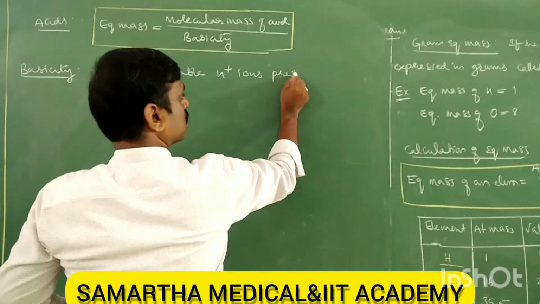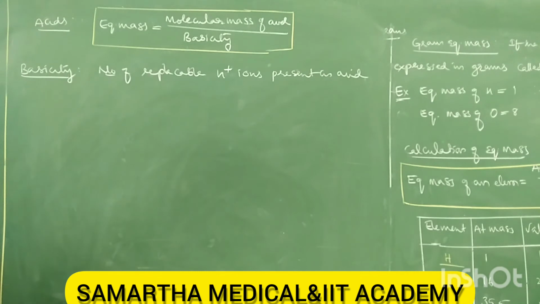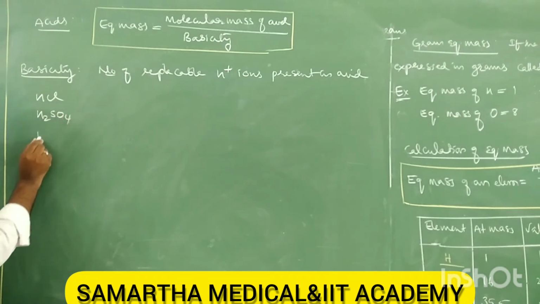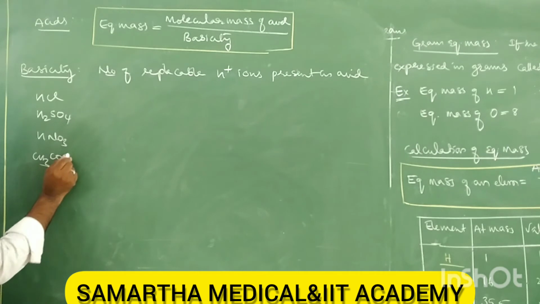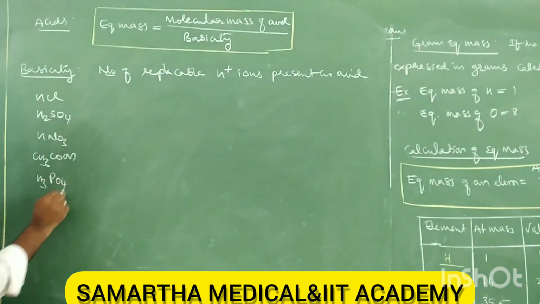So the number of replaceable H plus ions present in an acid is called basicity. For example, take HCl, H2SO4, HNO3, CH3COOH, and take H3PO4, H3PO3, H3PO2.